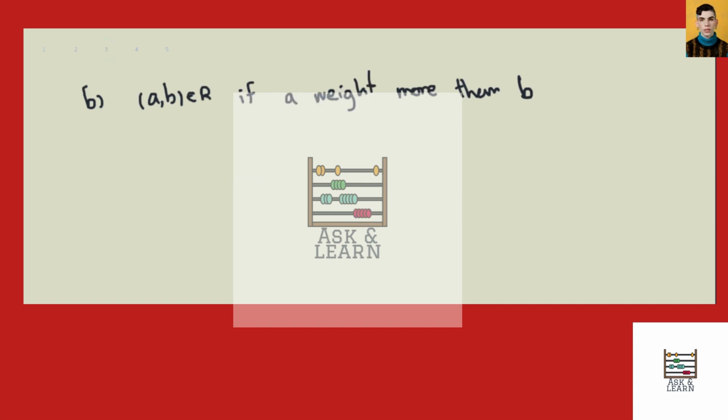All right. Next, A and B are related if A weighs more than B. If it's strictly more, then we have a problem again because A will not relate to himself or herself, right? Because A weighs the same as A, but we need to be strictly more to be inside the relation. So this obviously is not reflexive and is not a poset.